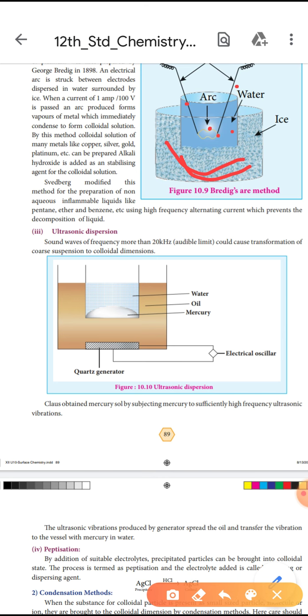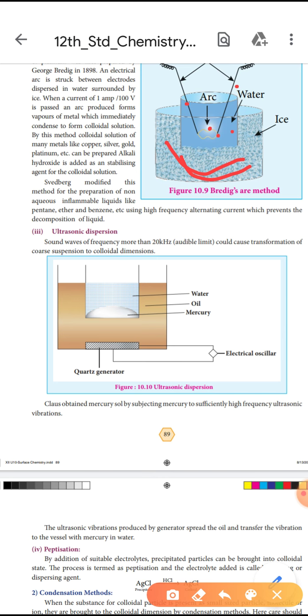Next, Svedberg modified this method for the preparation of non-aqueous inflammable liquids like pentane, ether and benzene, using high frequency alternating current, which prevents the decomposition of the liquid. Svedberg modified this method for the preparation of colloids in non-aqueous inflammable liquids. Those inflammable liquids are pentane, ether and benzene, and high frequency alternating current is used to prevent decomposition of the liquid.